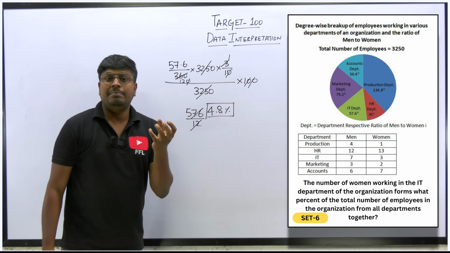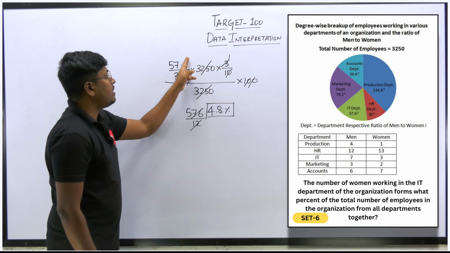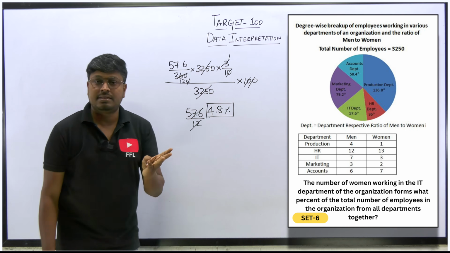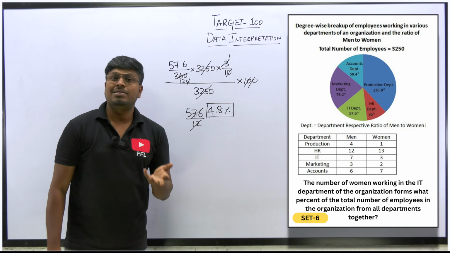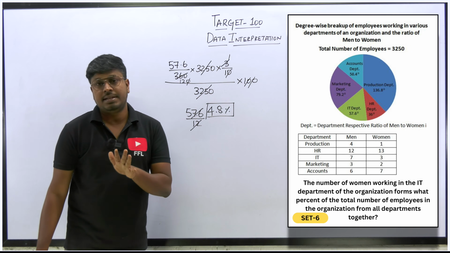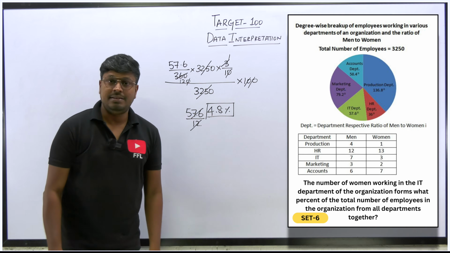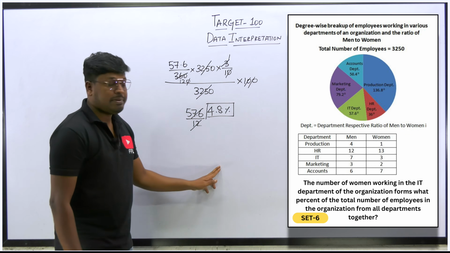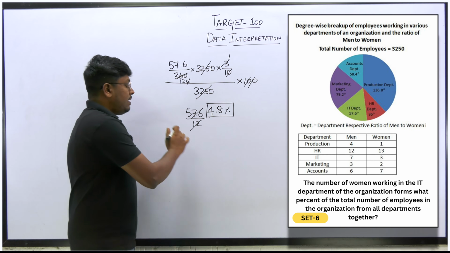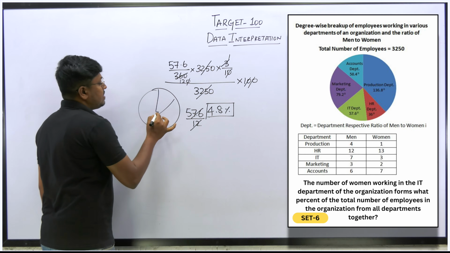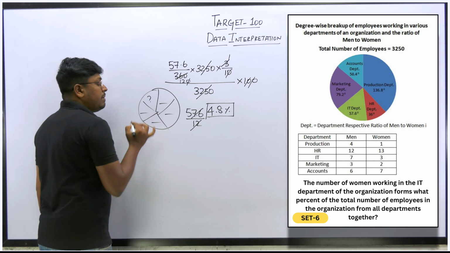Converting degree value into percentage is not needed here, because just like that you can remove the degree by writing divided by 360. You can find the answer, right? So for most of the questions that are based on degree, do not convert into percentage. I will tell you where you should convert into percentage for solving the question easily. If there is only one pie chart given, and one value is not given, for example, if a pie chart, so many values they usually give in terms of degree and one value will be missing, right?